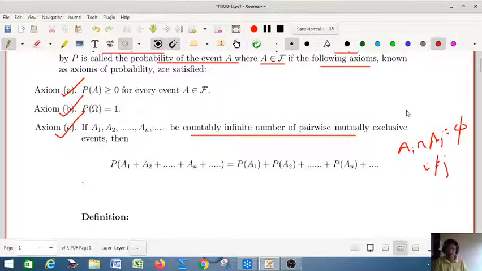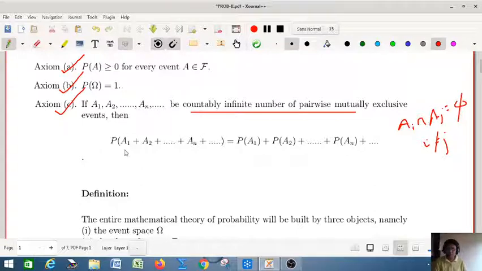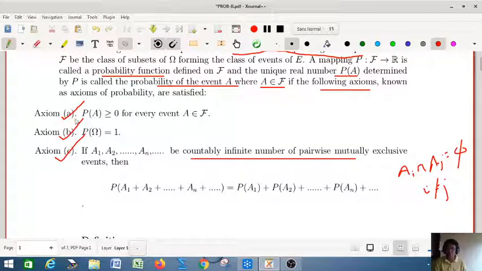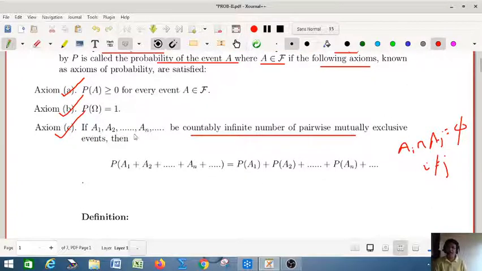So they are mutually disjoint if i is not equal to j. This is the concept of pairwise mutually exclusive events, and obviously Ai and Aj belong to this class of subsets F. Then the probability of A1 union A2 union ... union An union ... is equal to the probability of A1 plus the probability of A2 plus ... plus the probability of An plus etc. So these are the three axioms: probability of A is greater than or equal to 0, probability of the certain event is 1, and if A1, A2, ..., An are countably infinite number of pairwise mutually exclusive events, then this relation holds.